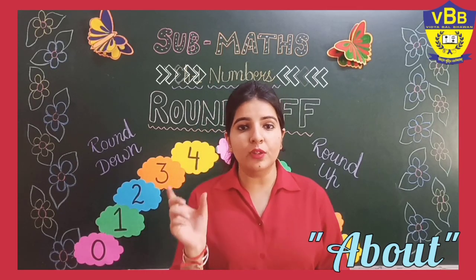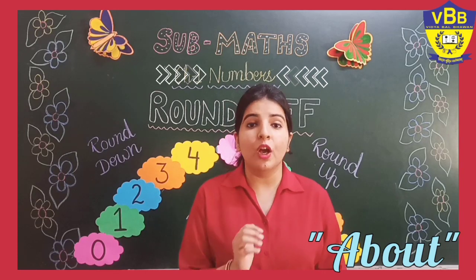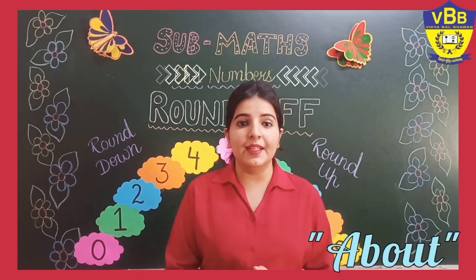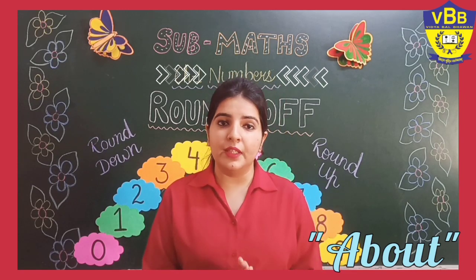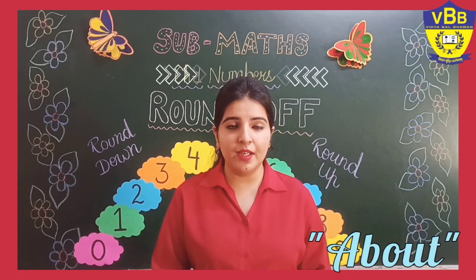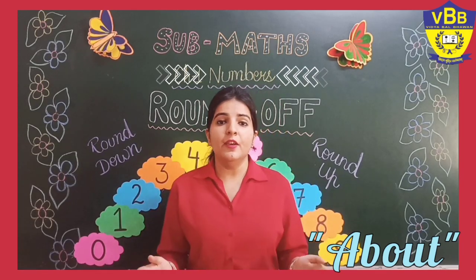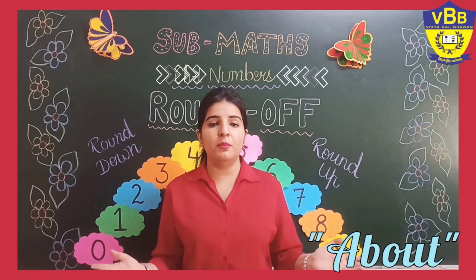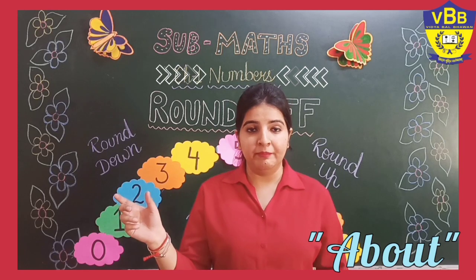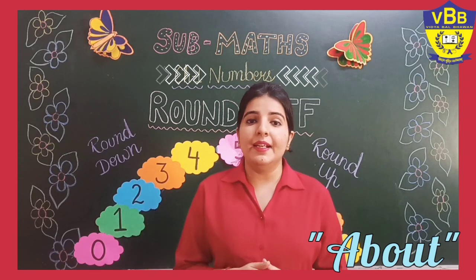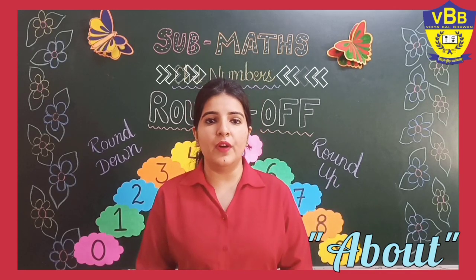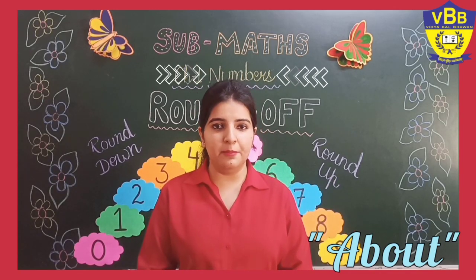So the word about, or the word approx that we use, is the round off number of the exact number. During our day, we face many problems where we can't tell the exact number. At that time, we use the round off value of our exact number.